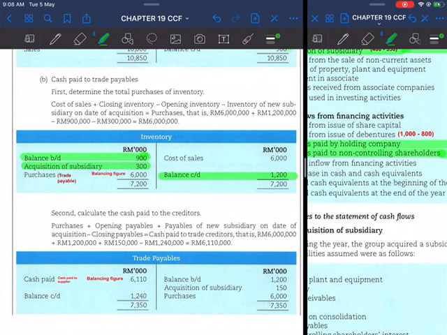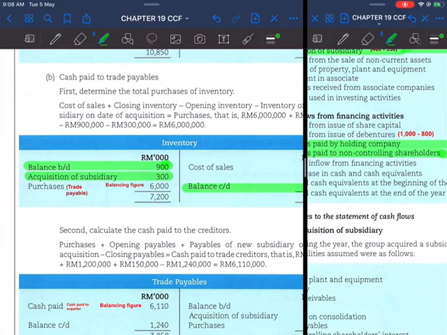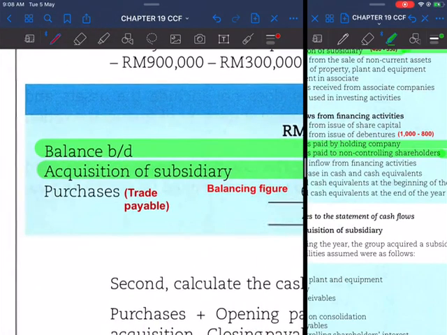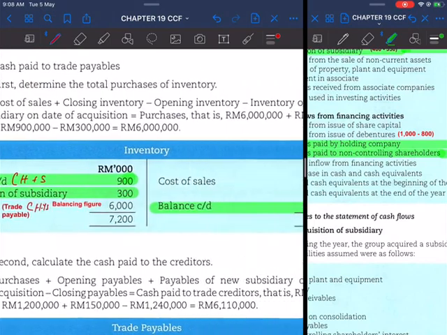The balance brought down here will be the balance brought down of holding plus S. So during the year, you have to add acquisition of SS for inventory.